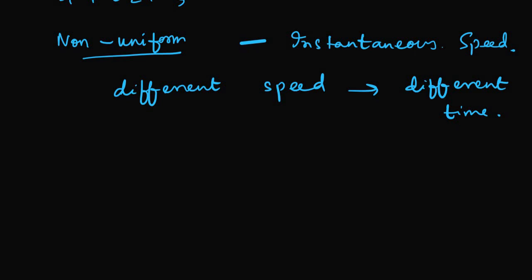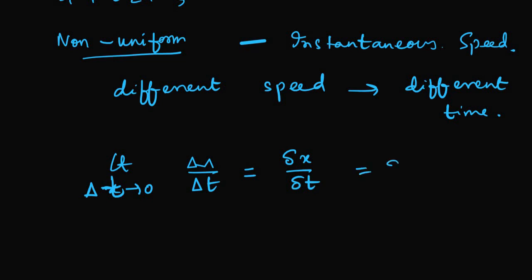It is like limit delta t tends to 0, but not actually 0. del x by del t equals delta x by delta t, or you can write it as dx by dt. This is also called instantaneous value. How do we calculate it? Well, this is the differentiation of the distance with respect to time, where there is a limit that delta t tends to 0.